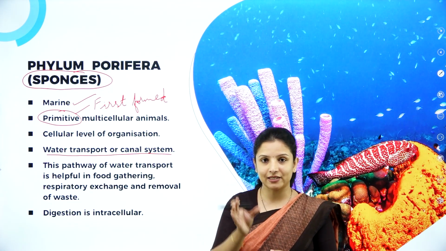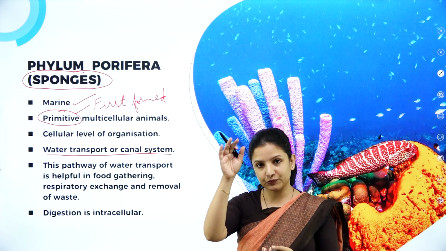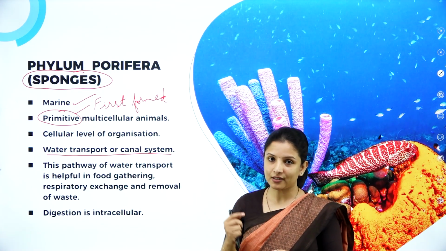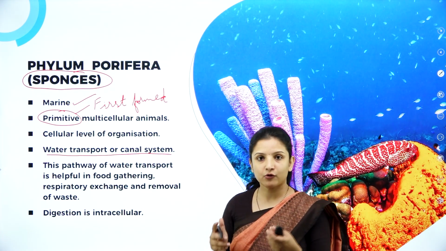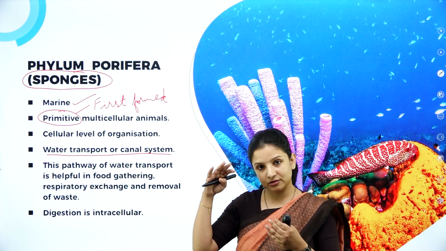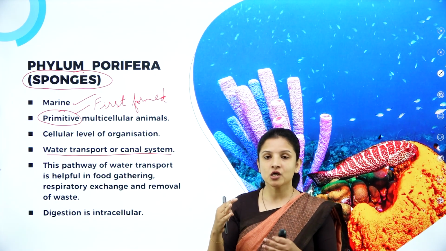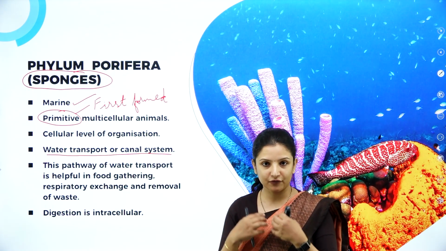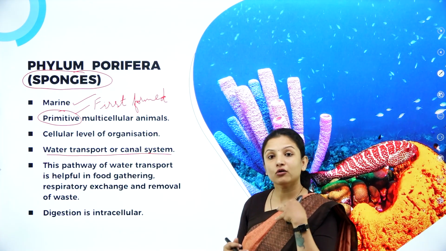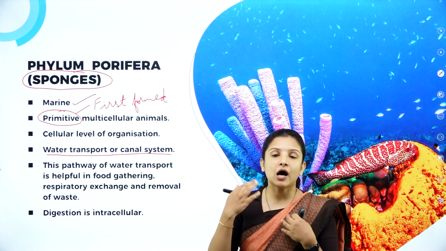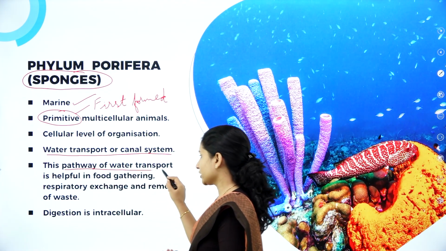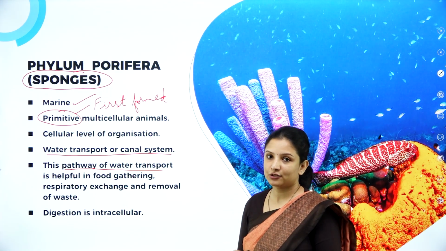So exactly at the center of the sponge, there is a water transport system wherein water enters into the sponge and leaves out of the sponge through this water canal system. And this pathway of water not only allows the movement of water inside the sponge, but also helps the sponge to gather food and also for respiration, that is for exchange of gases, and also for excretion, that is to remove the unwanted material or for removal of waste. Also this pathway of water transport is very, very helpful in the case of sponges.